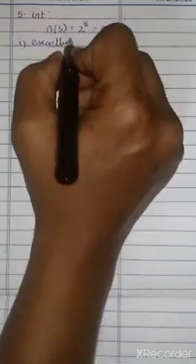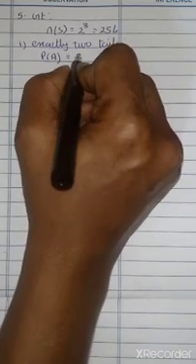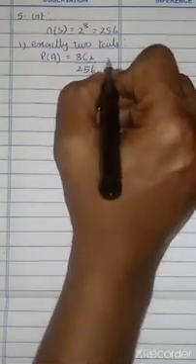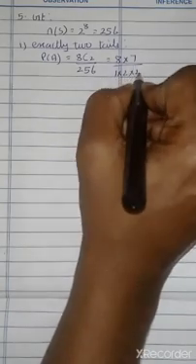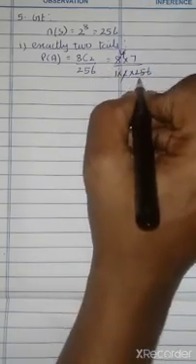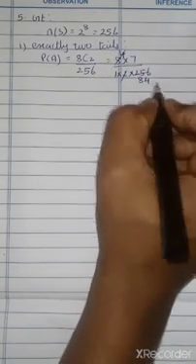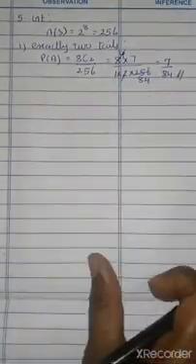Probability of getting exactly 2 tails. So P of A equal to exactly 2 tails. Now out of 8 we have 2 tails. So 8C2 by 256. How can you calculate 8C2? 8 into 7 by 1 into 2, which is 28, over 256. So 7 by 64 is the final answer.